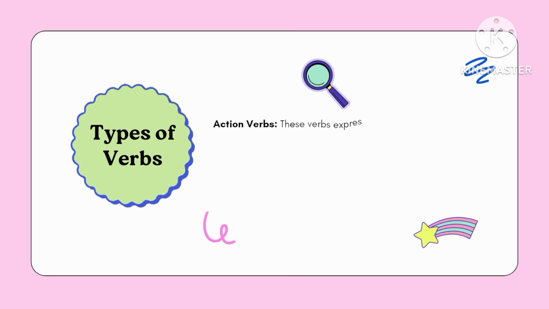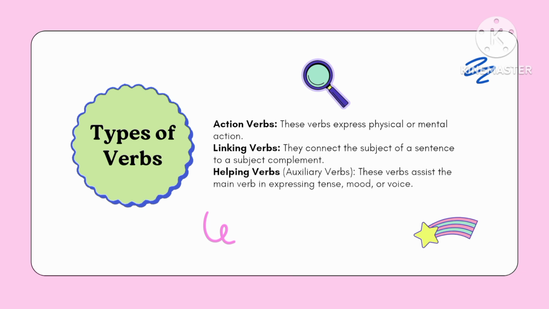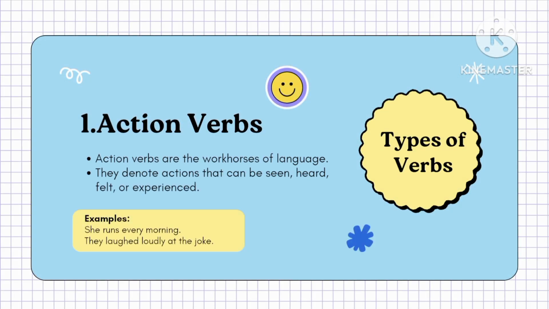Okay, now I am going to explain the types of verbs. First of all, there are three types of verbs: action verbs, linking verbs, and helping verbs. As I have told you, running is a physical action, but thinking is a mental action. The verbs making connection between the subject and the subject complement are called linking verbs. Then state verbs are also called auxiliary verbs and helping verbs.